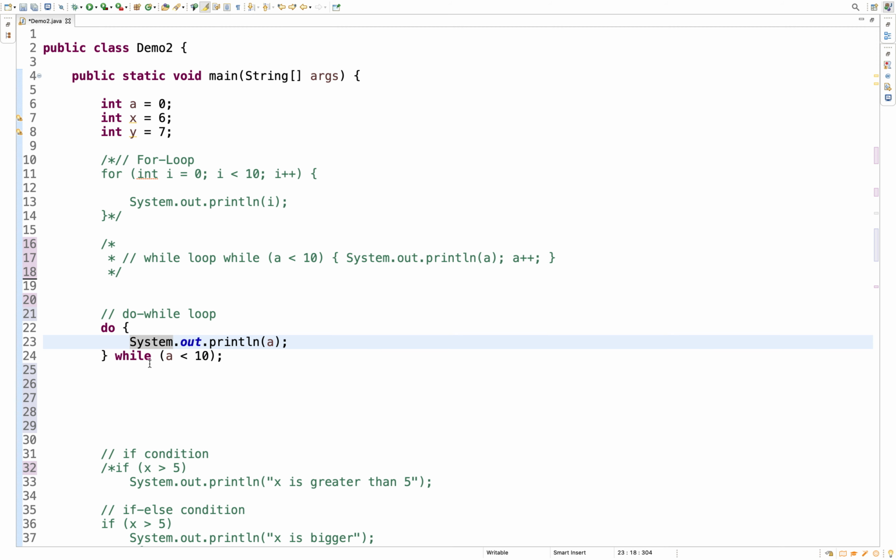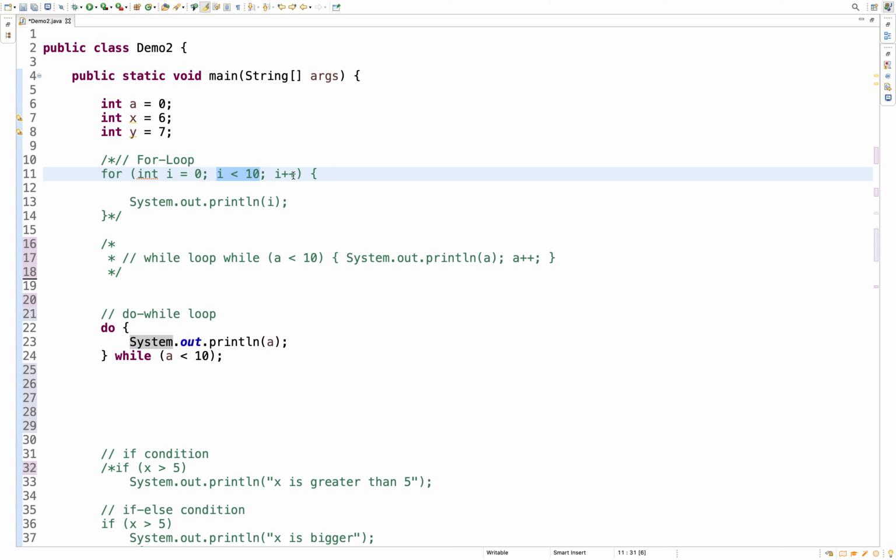It is slightly different from the other loops. In the for loop or the while loop, it will first check the condition. If the condition is true, then only it will execute the code, otherwise it will not. So here the condition is true when I equals 0, so it will execute this code. It will come back again here.